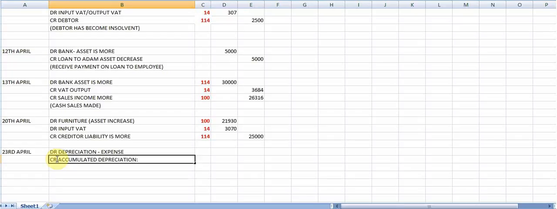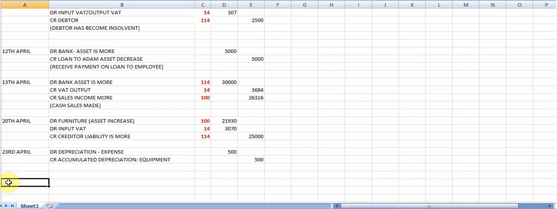The accumulated depreciation will be on equipment, as it is for computers. Right, so the amount there, 500 rand, and please note how there is no VAT to be recorded on depreciation.